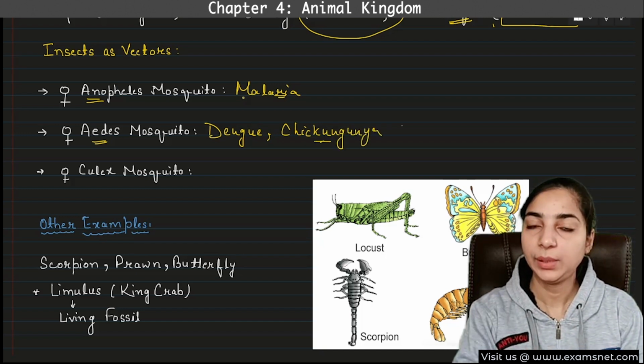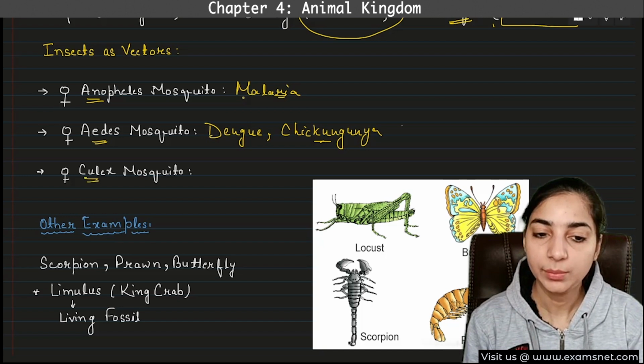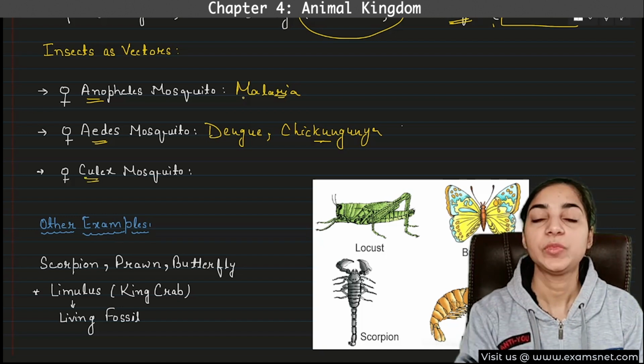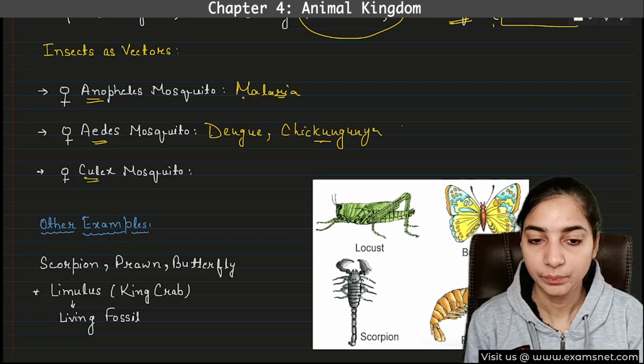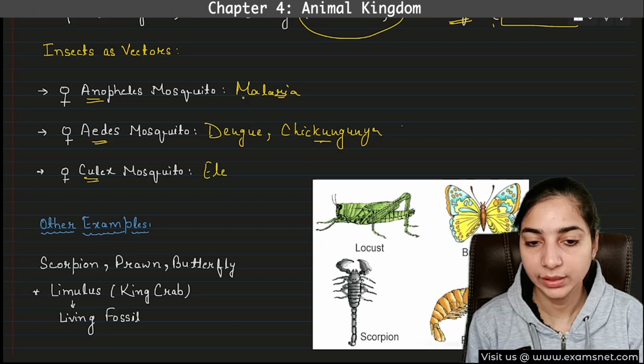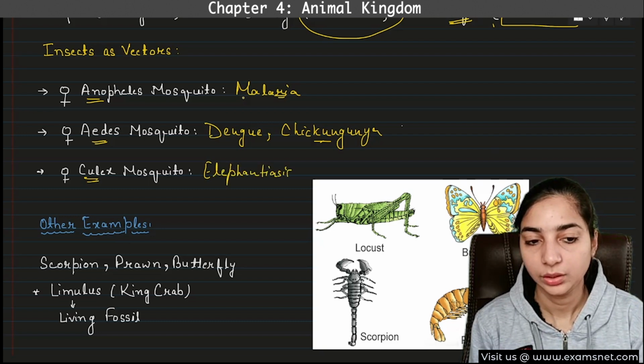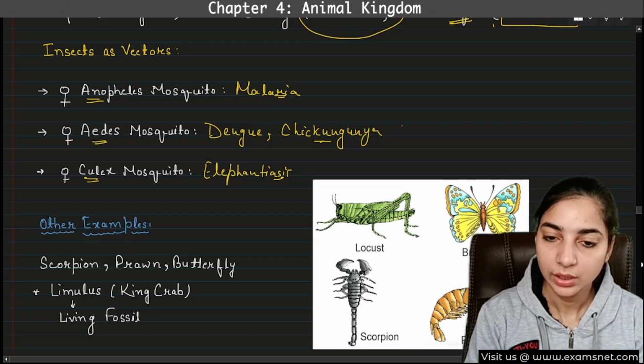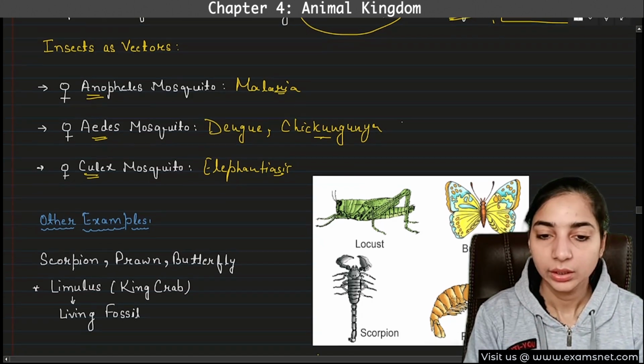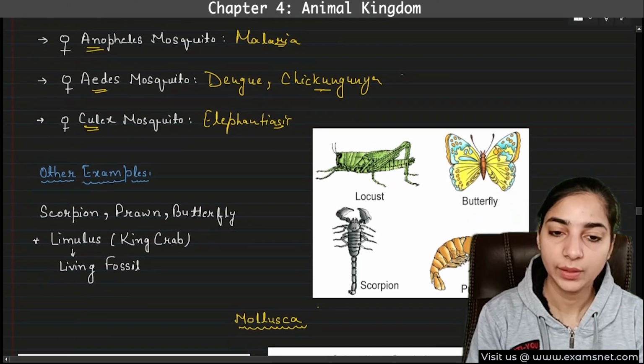These are caused by the female Aedes mosquito. Similarly, the female Culex mosquito causes Japanese encephalitis, or we can say elephantiasis. Elephantiasis is caused by the Culex mosquito. So these are harmful insects. Now there can be other insects as well.